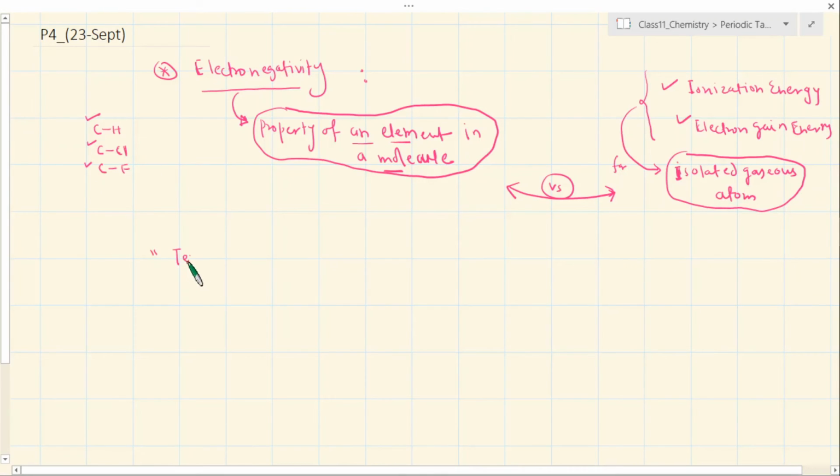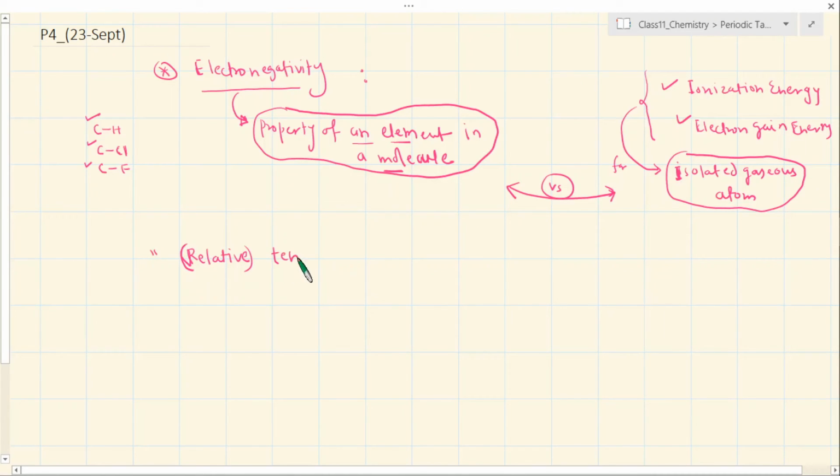Now what this property is, let me write that down. So it is basically the relative, I'm starting with the term relative. It's basically a tendency. You can put this word in brackets.